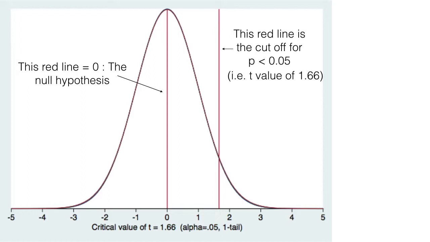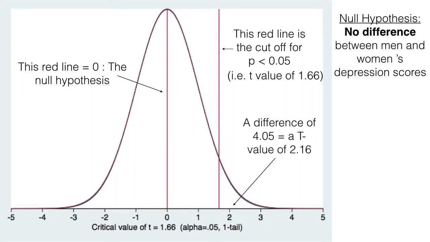So when we convert our actual value of 4.05 to a t-value, it becomes 2.16. So 2.16 is to the right of that red line. Remember, we had the null hypothesis that there is no difference between men and women's depression scores. We are going to reject the null hypothesis because we found that randomness is not a likely explanation.